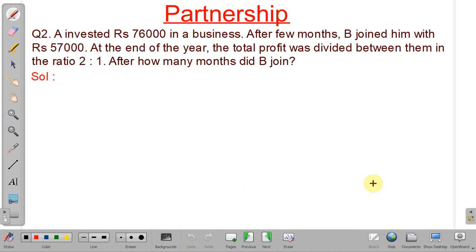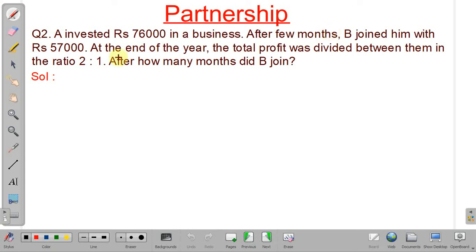See, in this problem, A invested rupees 76,000 in a business. After a few months, B joined him with rupees 57,000. So from this you can conclude, see, after a few months B is joining. So the time period of investment for each partner is different. So it is a problem of compound partnership.